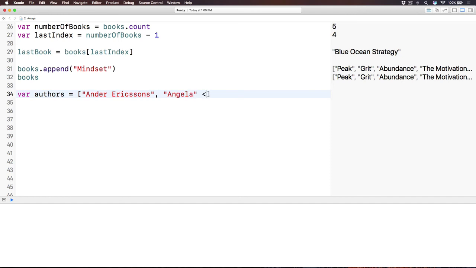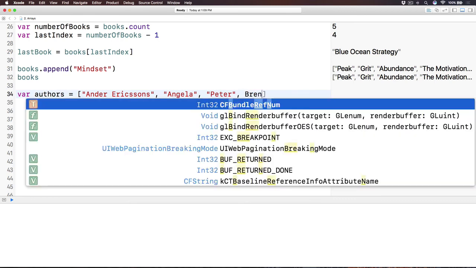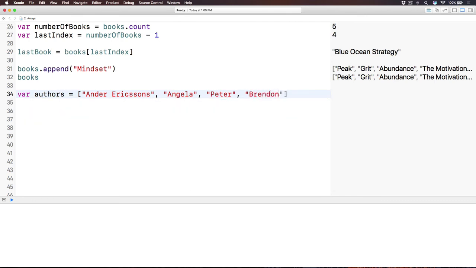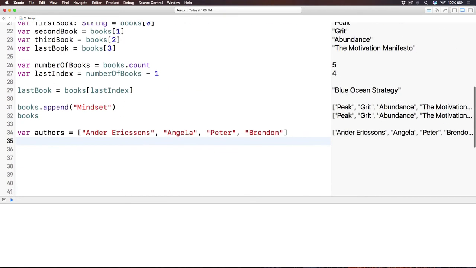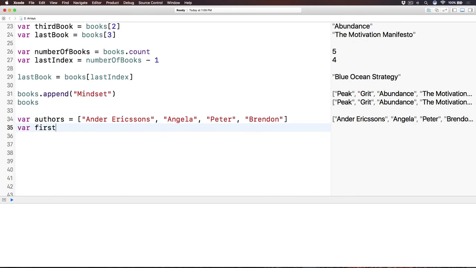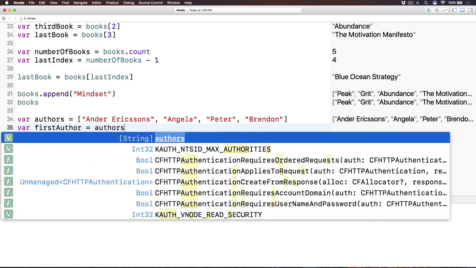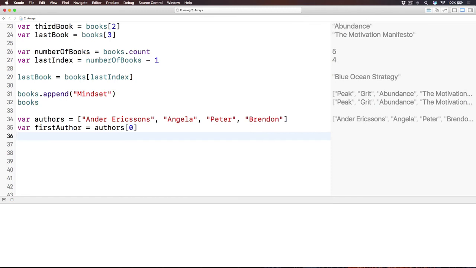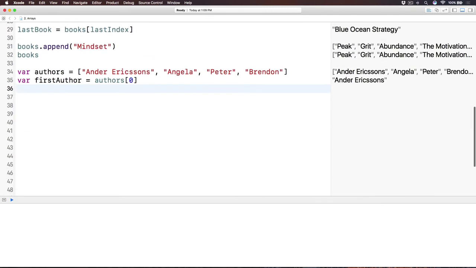Angela, I will just have the first name, let's say Peter Diamandis, and we'll have Brandon Bouchard. Oops, like that, right? And then let's have the first author: var firstAuthor to be authors subscript 0. That's the index. Then let's have the last author.